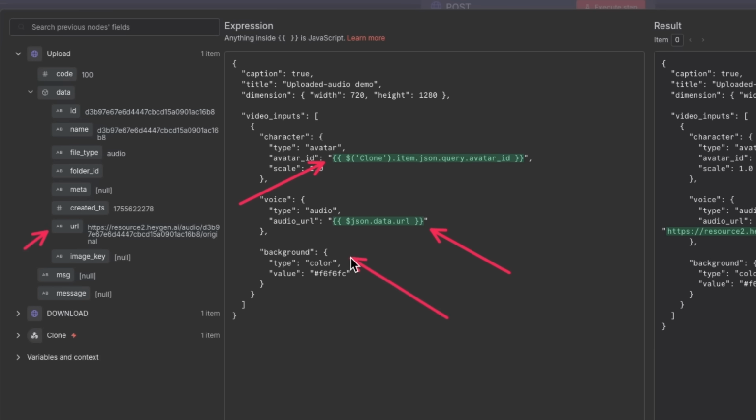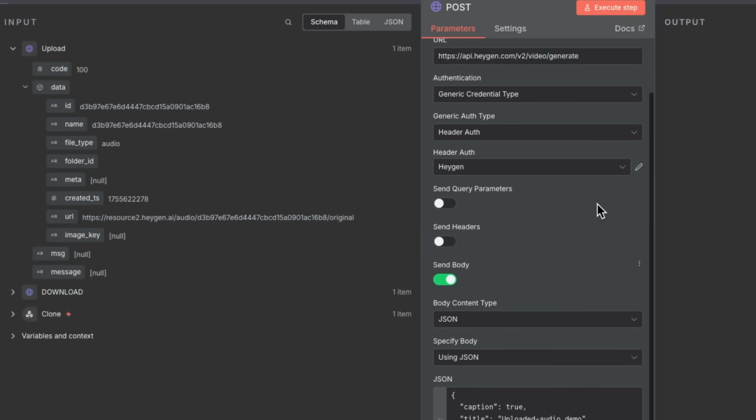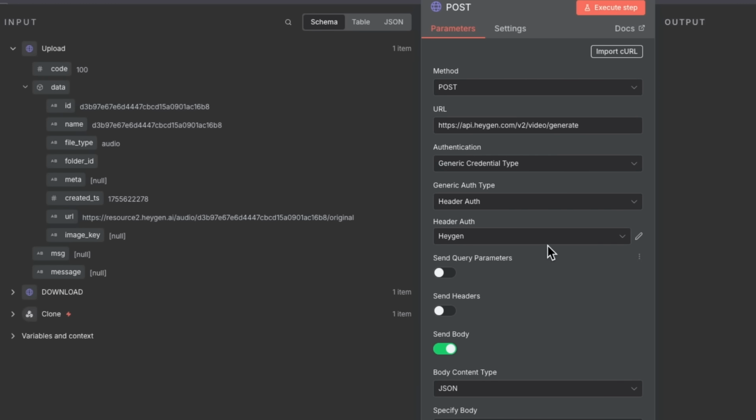For the background color, this is more for the other automation that I created to create a green screen background. But one more thing that you can change is the dimensions. So this is meant for short form content, but if you want to make it horizontal, I highly recommend swapping out the numbers so the height is lower than the width, so it's a horizontal aspect ratio. All in all, it's a pretty simple HTTP request, and we're just going to click on execute step.